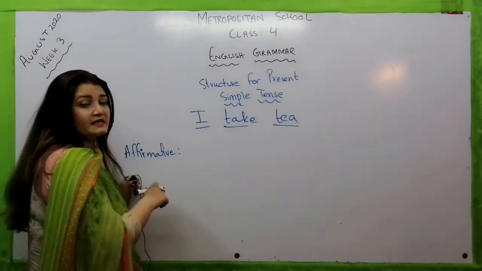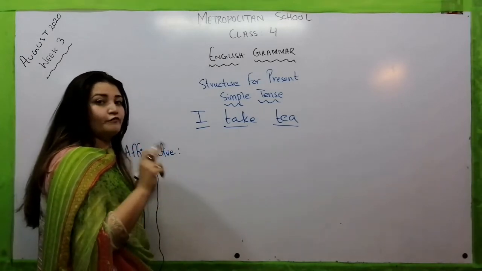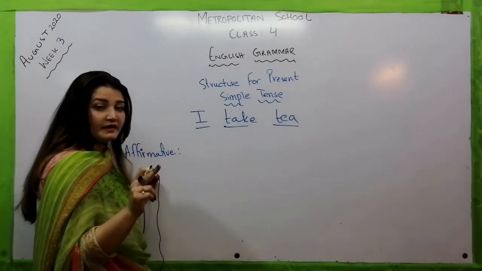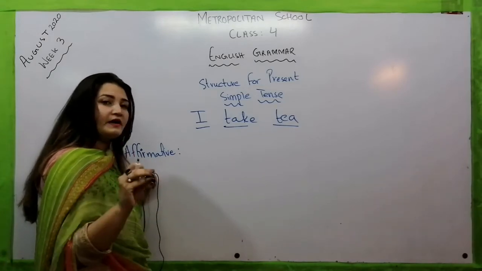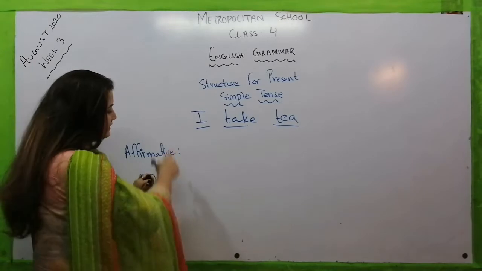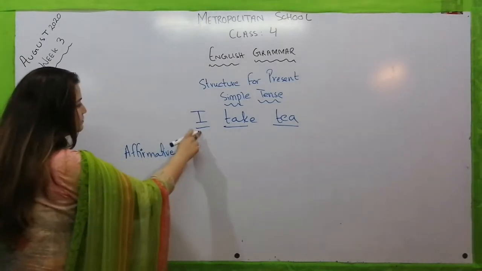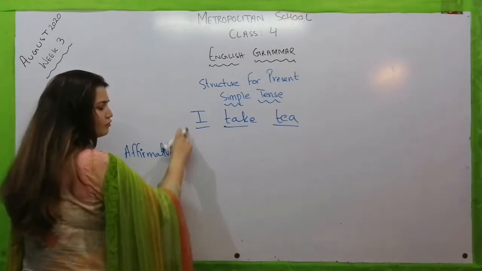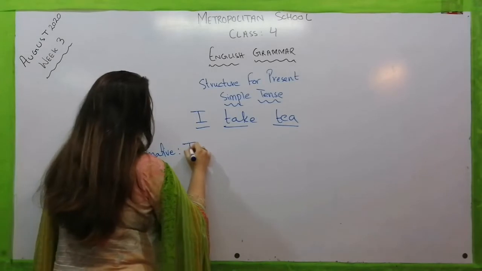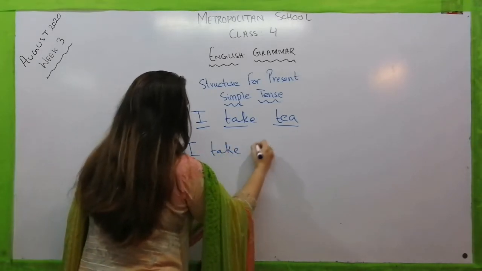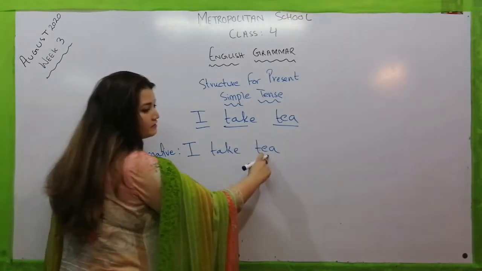Now for making these sentences, you have to memorize the structure which I have just told you. First of all, the table, and after that the structure for the affirmative, negative and interrogative. If you memorize the structure very well, then these sentences are no more difficult for you. For the affirmative sentence, this is also an affirmative sentence, so we will rewrite it over here. I take tea. In this sentence, there is a subject, a verb and an object.